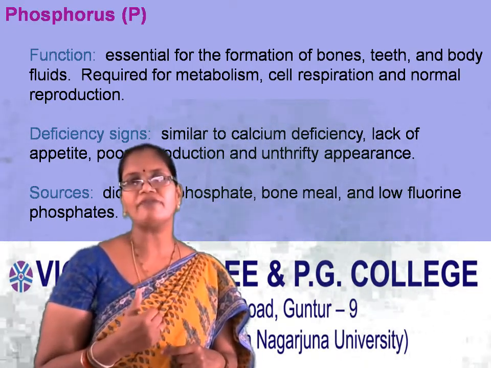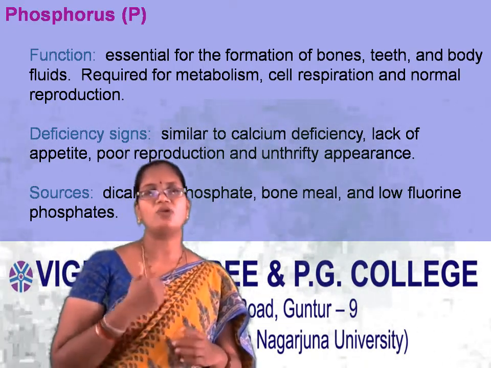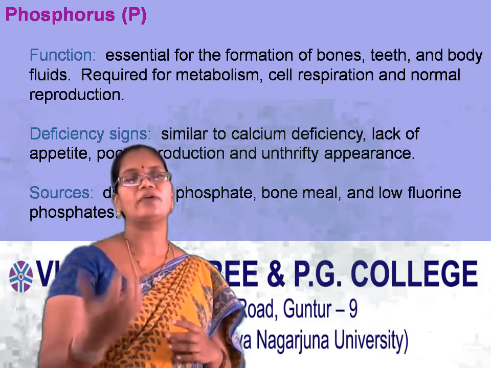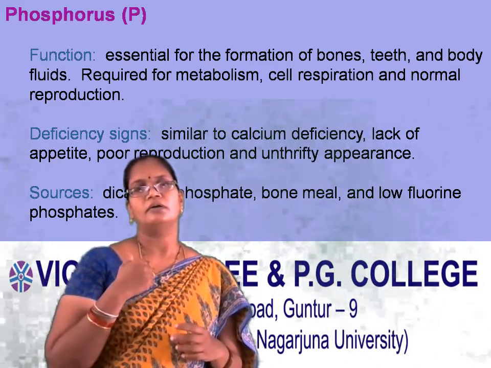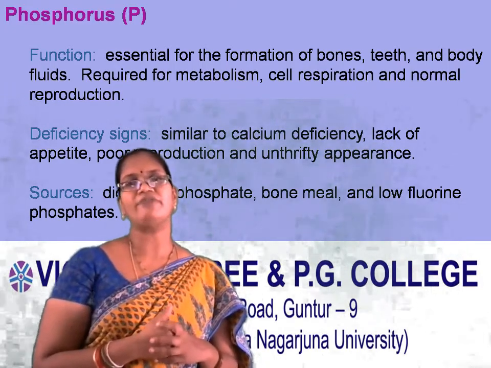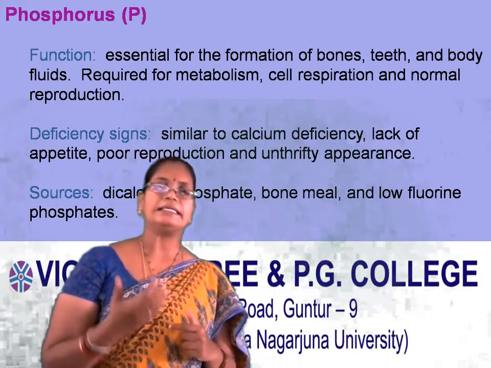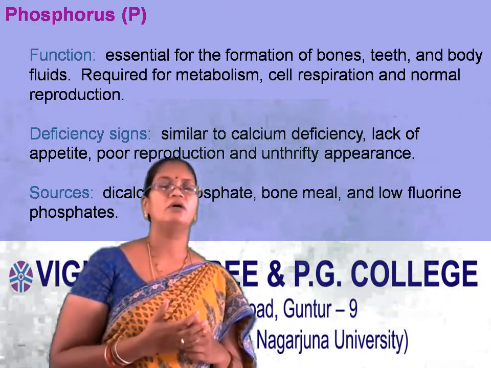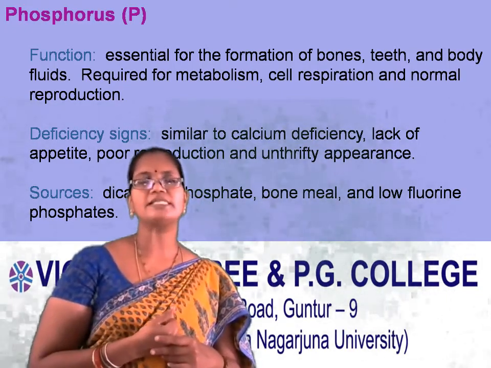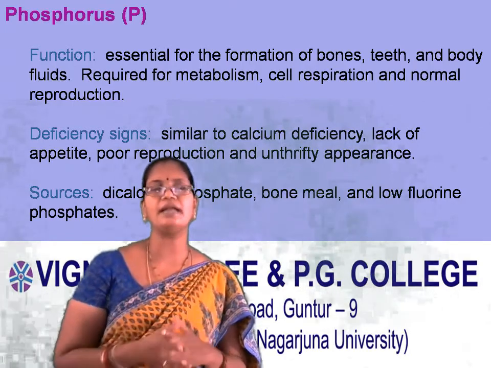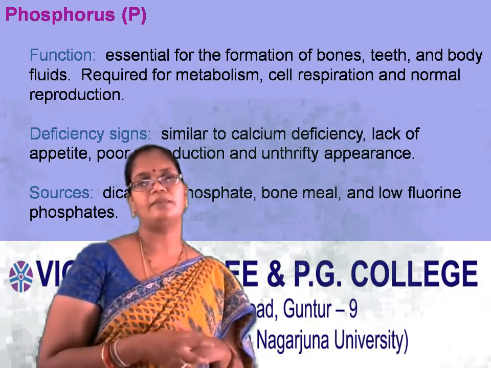Mainly it is required for metabolism, like cellular respiration, and to carry on normal reproduction.